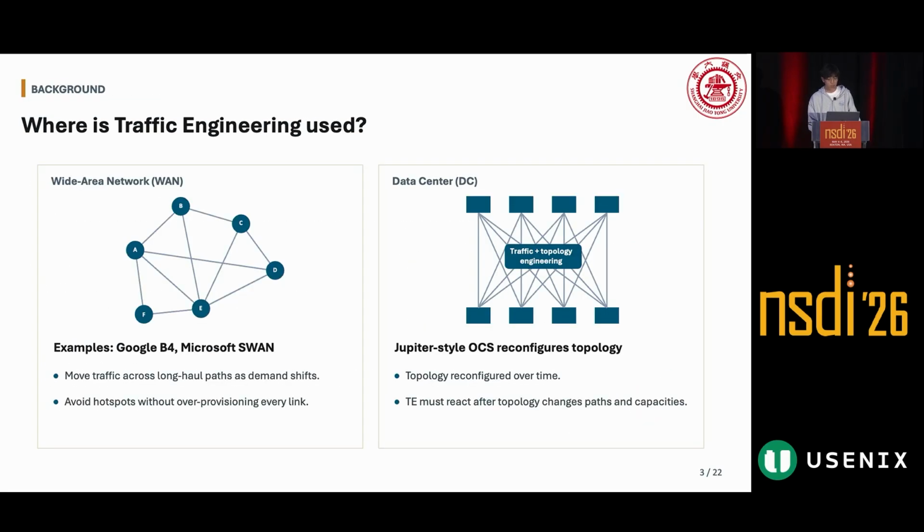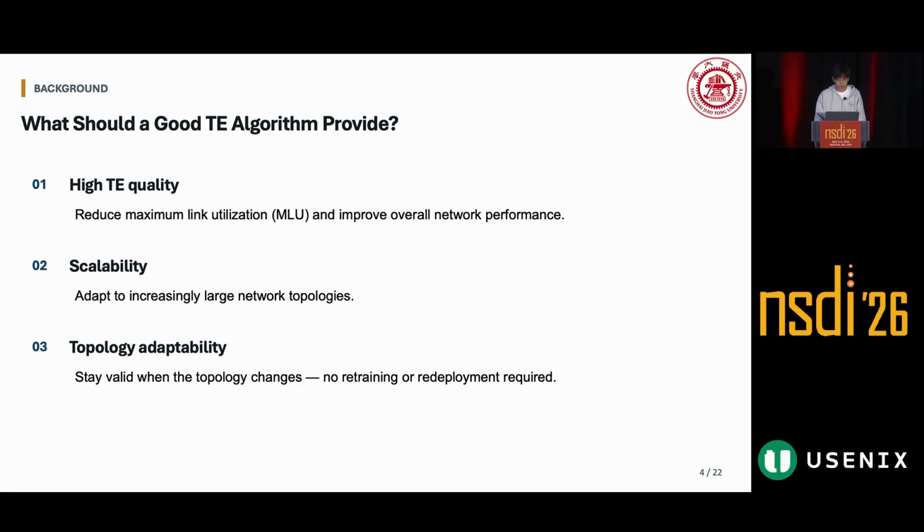TE is widely used in real-world systems. In wide area networks, such as Google's B4 and Microsoft's SWAN, operators need to continuously redistribute traffic as demand changes. In data centers, architectures such as Google's Jupiter, which use optical circuit switches, can dynamically reconfigure the topology at runtime. In these settings, TE must react after each topology change.